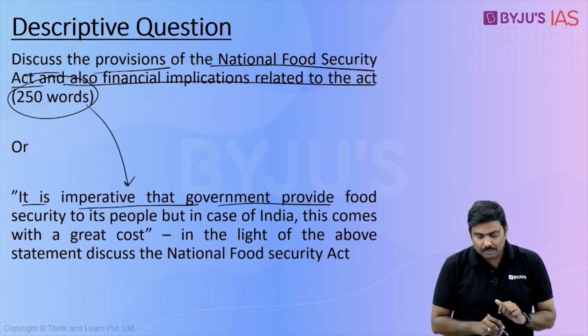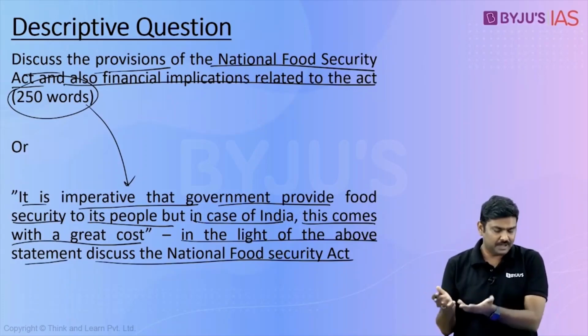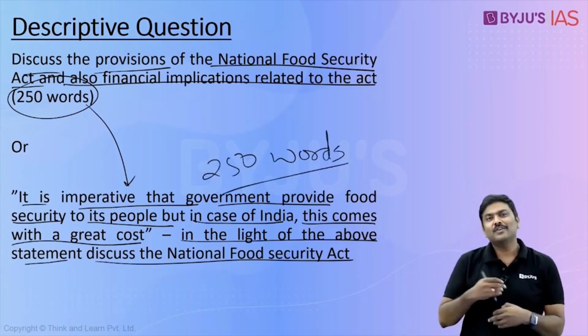It is imperative that government provide food security to its people, but in case of India, this comes with a great cost. In the light of the above statement, discuss the National Food Security Act and its implication in 250 words. First one is a direct question. Second one is a kind of indirect and twisted type of question.